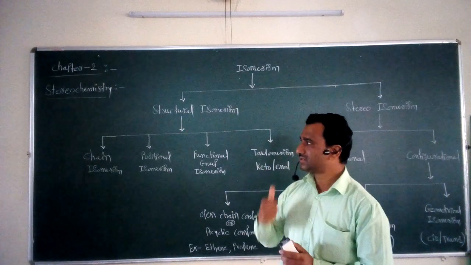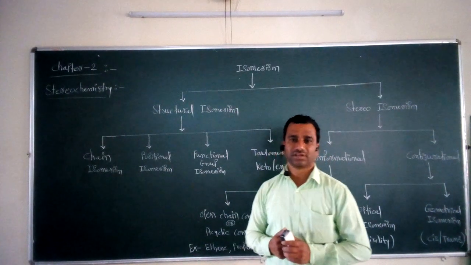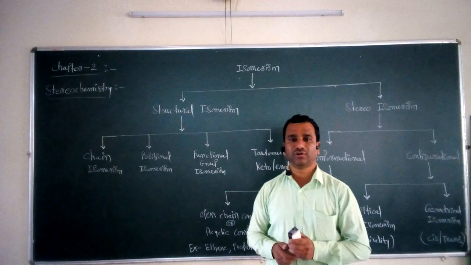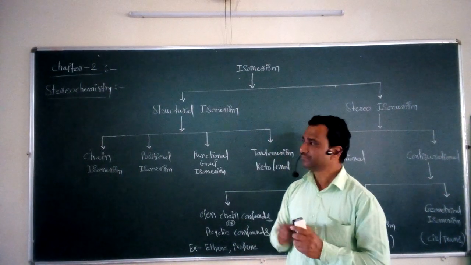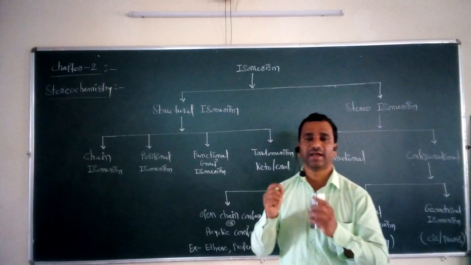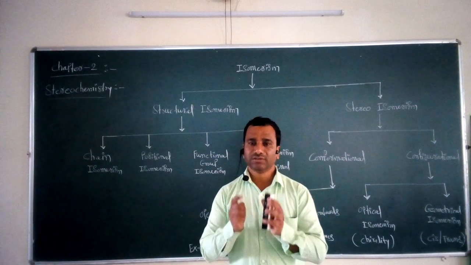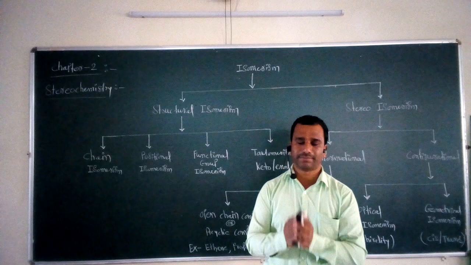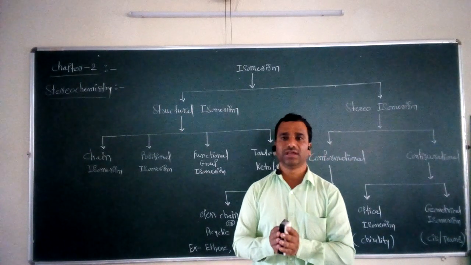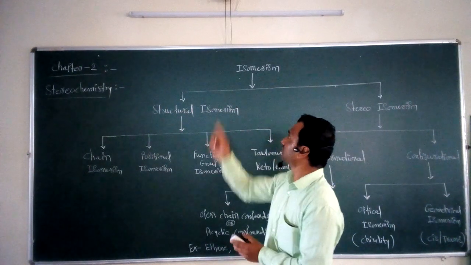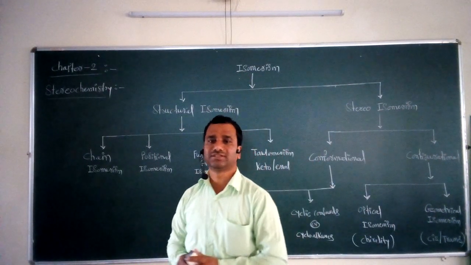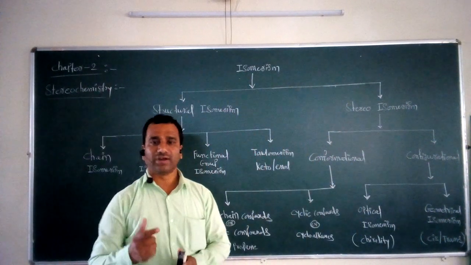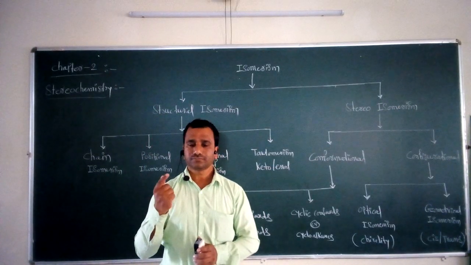So this important chapter consists of the study of organic molecules in different ways. First of all, before starting the actual points from the syllabus, the first important concept from the chapter which we are going to study in this lecture is called isomerism. We know very well what is meant by isomerism.